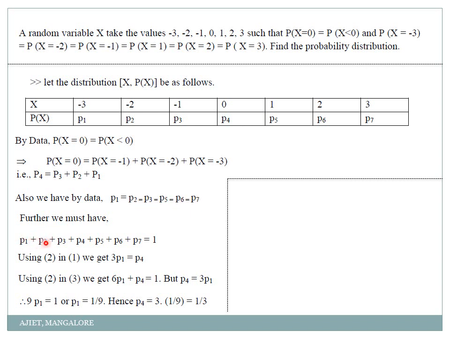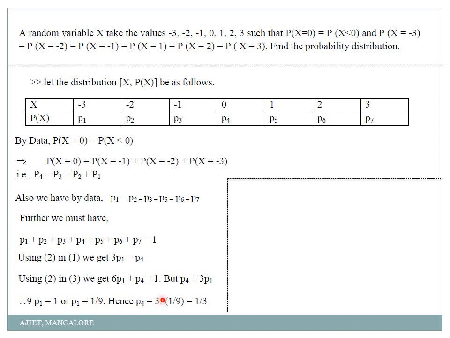So P1 is 1, P2 is 1 again. So P1 is 1 plus P1, 2P1 plus 3P1. P4 is not there, leave that. 4P1, 5P1, 6P1. 6P1 plus P4 is equal to 1. But what is P4? P4 is nothing but 3P1. So 6P1 plus 3P1 is equal to 1, or 6 plus 3, 9P1 is equal to 1.